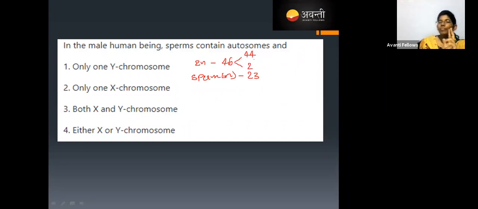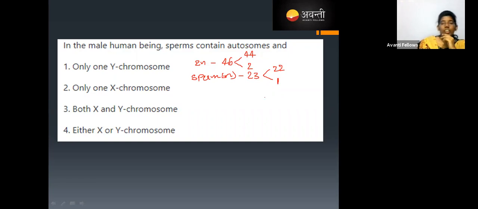So everything should be equal, which means out of 23 also, 22 are the autosomes. Yes or no? 44, half, 22. Out of 23, 22 are the autosomes. And what about this one?